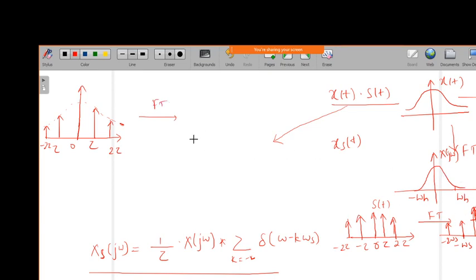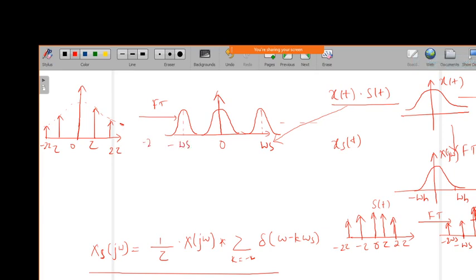At every sample you will get the envelope of X of j omega. That is how you get the Fourier transform of the sampled signal. It will go on continuing like this, given at the particular sampling frequency, that is omega s.